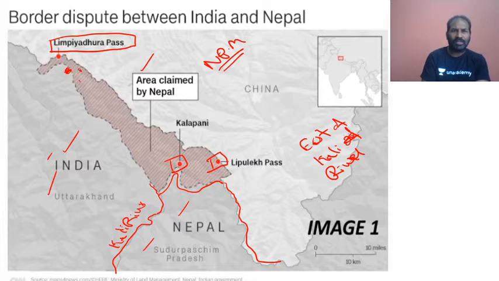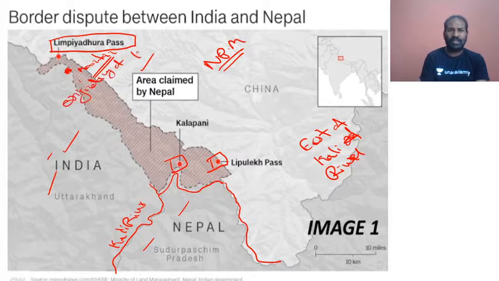The mountain ranges of Limpiyadhura are where the Nepal experts say the Kali river originates. So that is why they consider Limpiyadhura, Kalapani and Lipu Lake as the new political map.